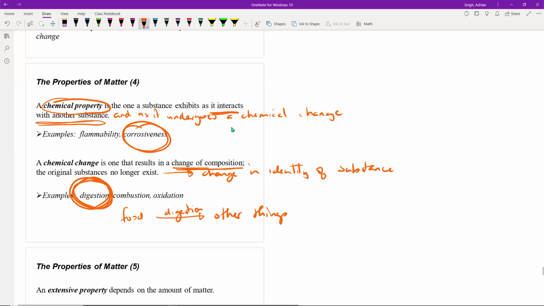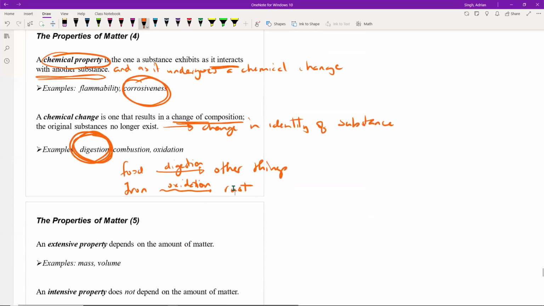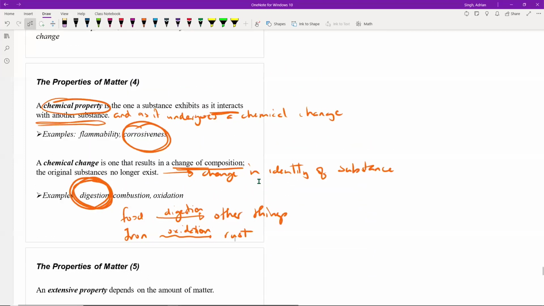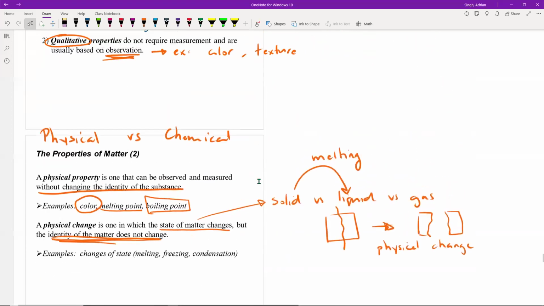Similarly, in the example we looked at before, if you have something like iron and it undergoes oxidation, it can become rust. That's a chemical change, going from iron into rust. The rust at the end is not the same thing as the iron that you started with. It's very different. The composition has changed. So we have chemical properties and chemical changes, and those are in stark contrast to physical properties and physical changes.